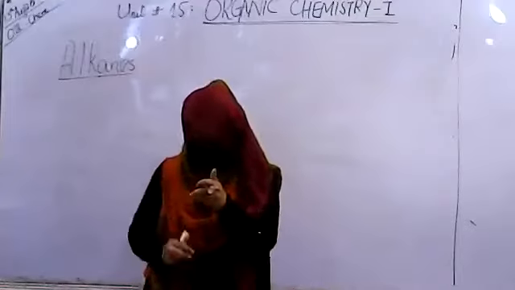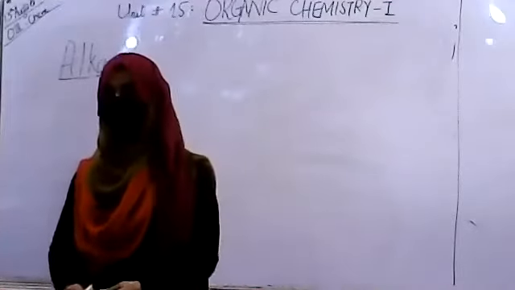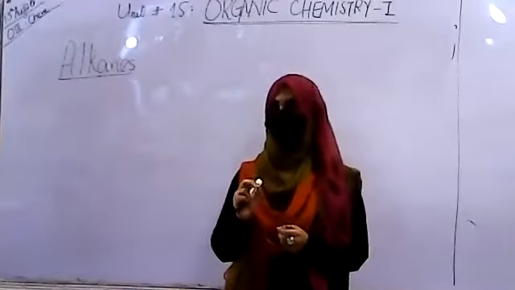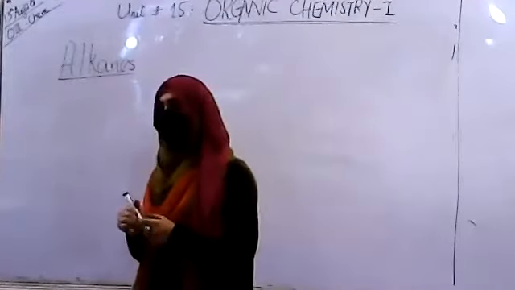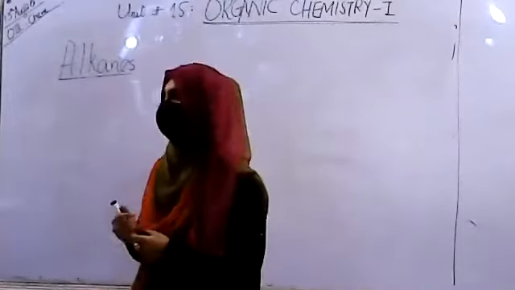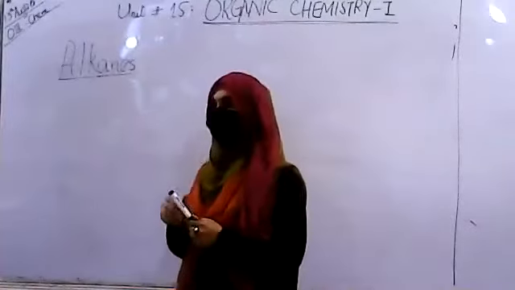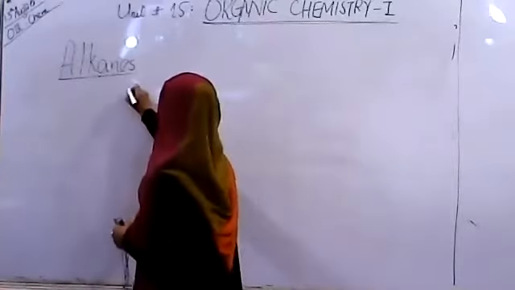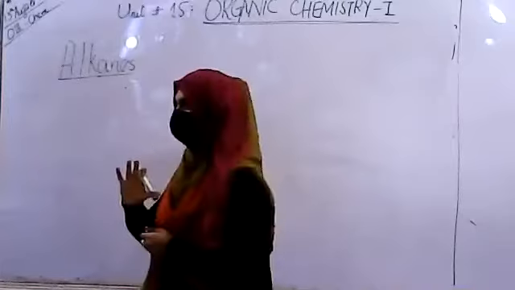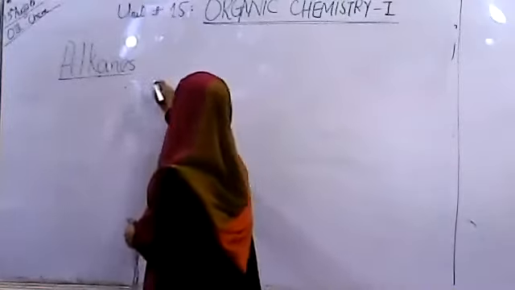Alkanes, I just explained to you yesterday, are hydrocarbons and the simplest homologous series of the organic compounds. Today we are going to discuss a little bit more explanation of the alkanes. Alkanes are basically the simplest hydrocarbons. I'm giving you simple short key points so that you can understand the topic easily.